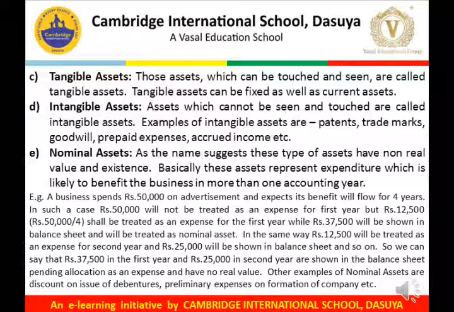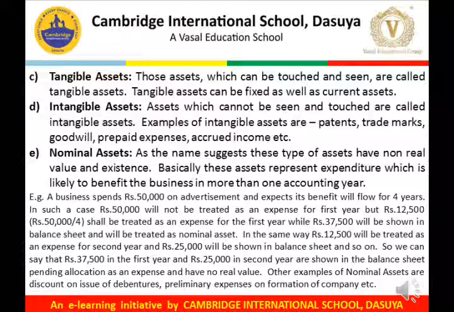is to be spread over 4 years. So after dividing 50,000 by 4, we get 12,500. This 12,500 shall be treated as an expense for the first year, while rupees 37,500 will be shown in the balance sheet and will be treated as nominal asset. In the same way, rupees 12,500 will be treated as an expense for the second year and rupees 25,000 will be shown in the balance sheet and so on.